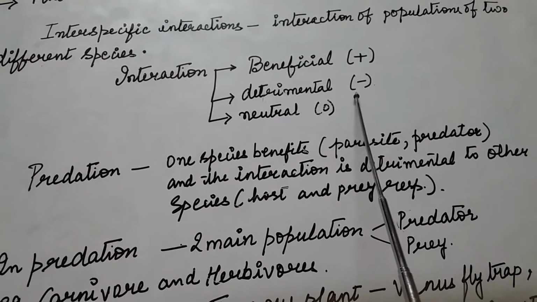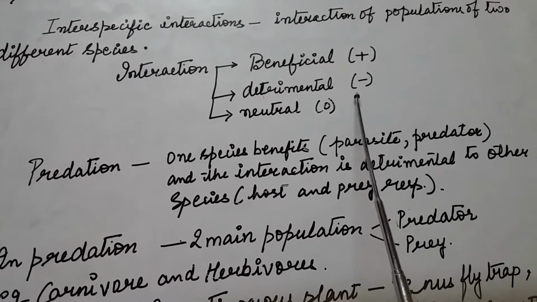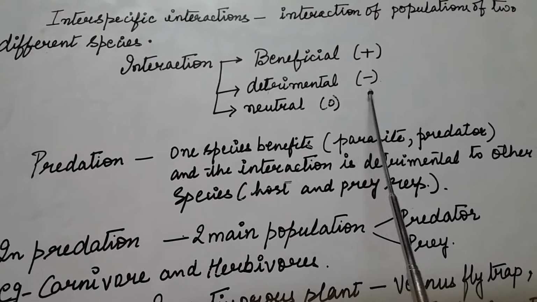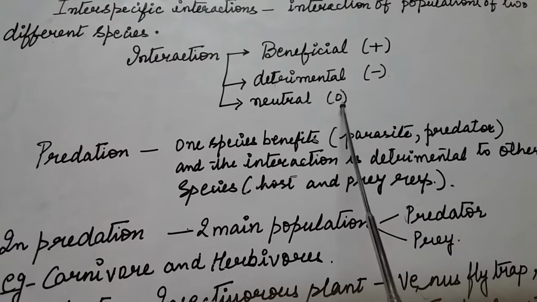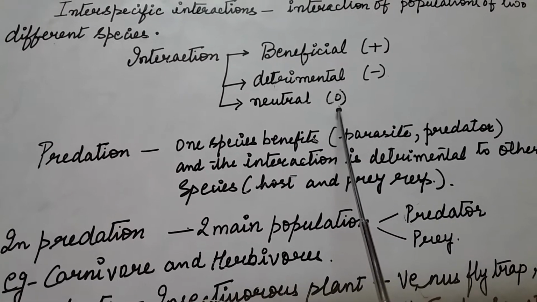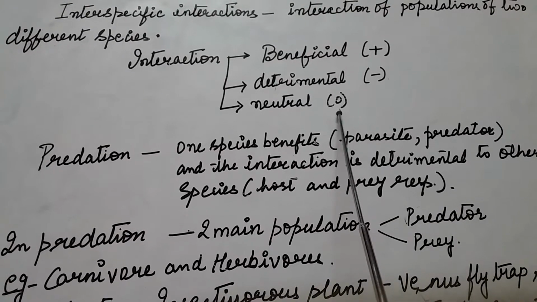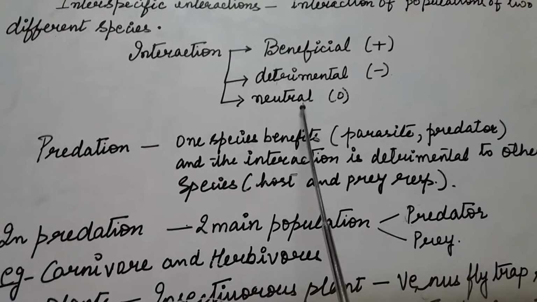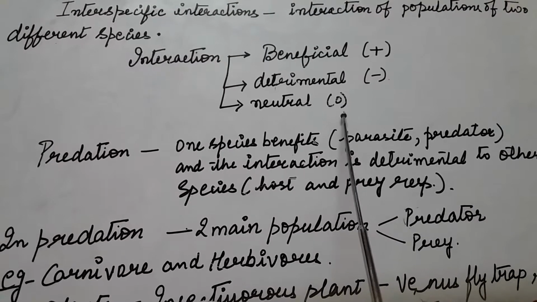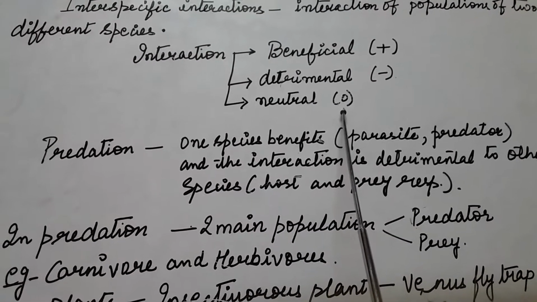If the presence of one species harms the growth of another species, then it is designated as a negative sign. And when there is no harm or benefit of one organism with respect to the other, then it is known as neutral and is assigned as 0.